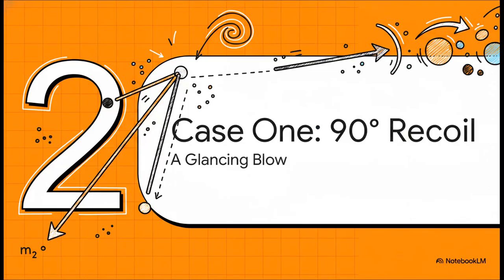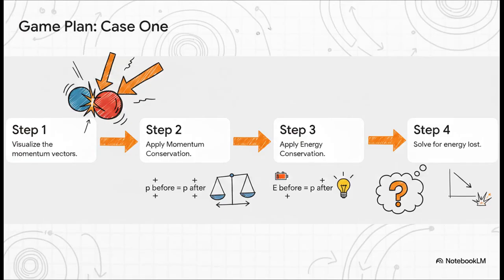Right, let's get down to it. We're going to tackle the first scenario from the problem, and this is the more complex case. It's a glancing blow, where our incoming particle M1 gets deflected by exactly 90 degrees from the direction it was originally going. Here's our game plan. First, we'll draw a picture of the momentum vectors, super important. Then, we'll write down our two conservation laws as equations. And finally, we'll combine them with a little bit of algebra to find the answer. Honestly, having a clear plan like this is key to not getting lost in the math.